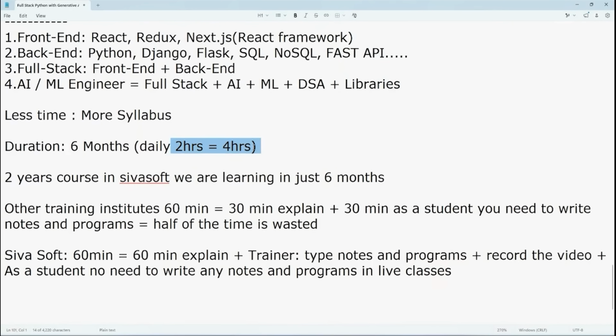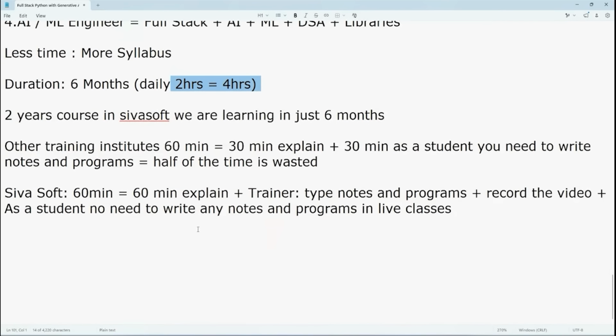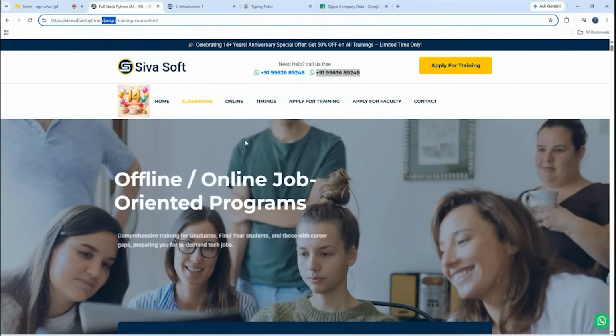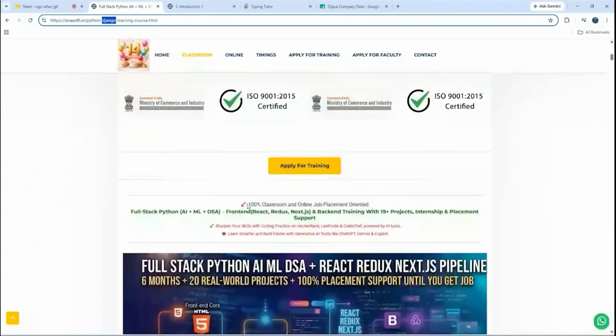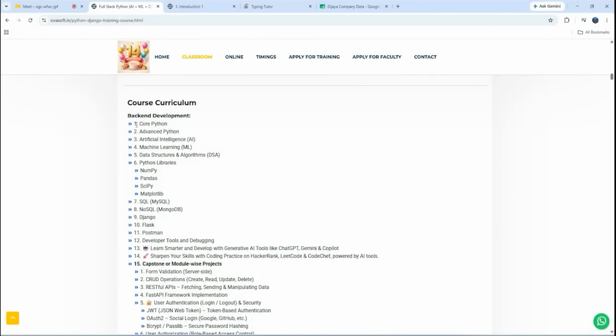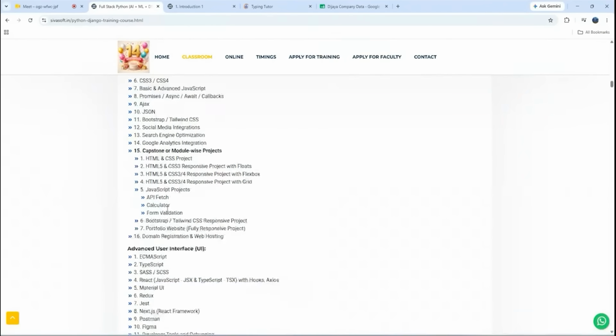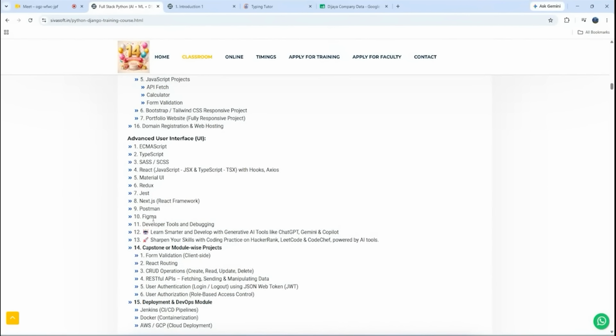So now I think you got some clarification regarding some basic details. Now we are going to discuss the course curriculum. See, in SIVASOFT, the syllabus is huge. I think our admin team shared all the details to your WhatsApp number. What we are going to cover, let's say in backend development, we are going to cover all this. In basic UI, we are going to cover all this, in advanced UI and even internship.